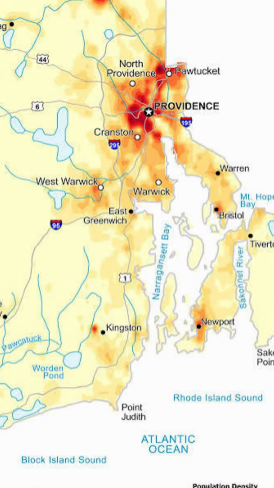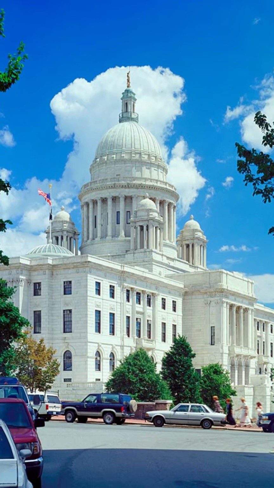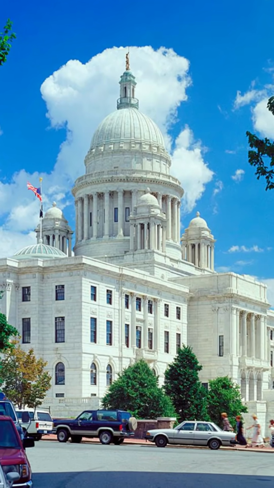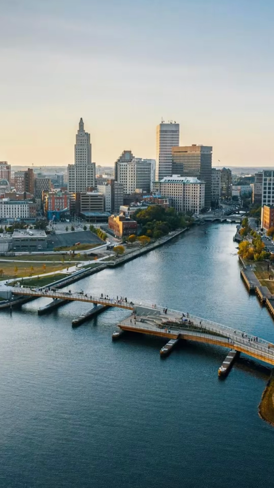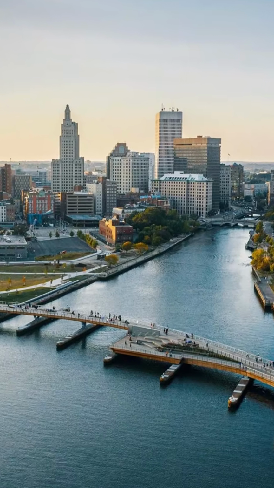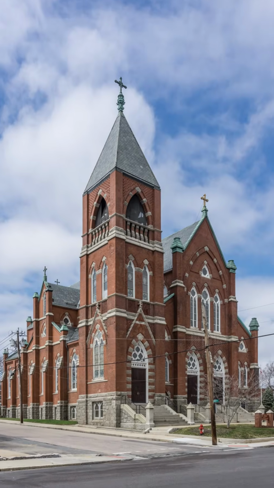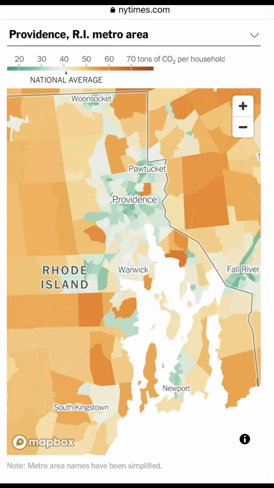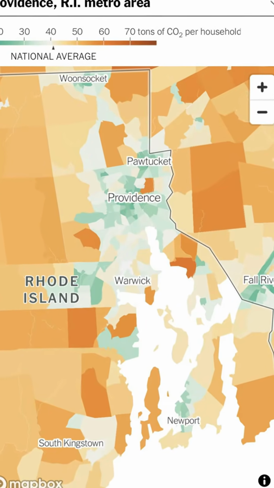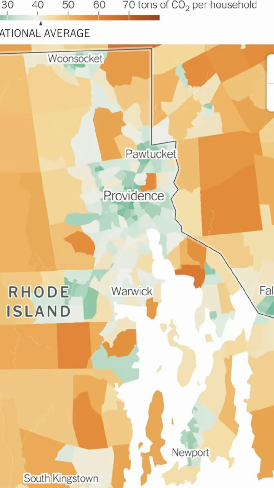The southeast is where most of the population lives, and most of that population is concentrated in the state capital, Providence, and its suburbs. Fun fact, the Providence metro area includes the entire state, as well as a few Massachusetts suburbs like Attleboro, which means that the Providence metro area is the only U.S. metro area to have a greater population than a state.